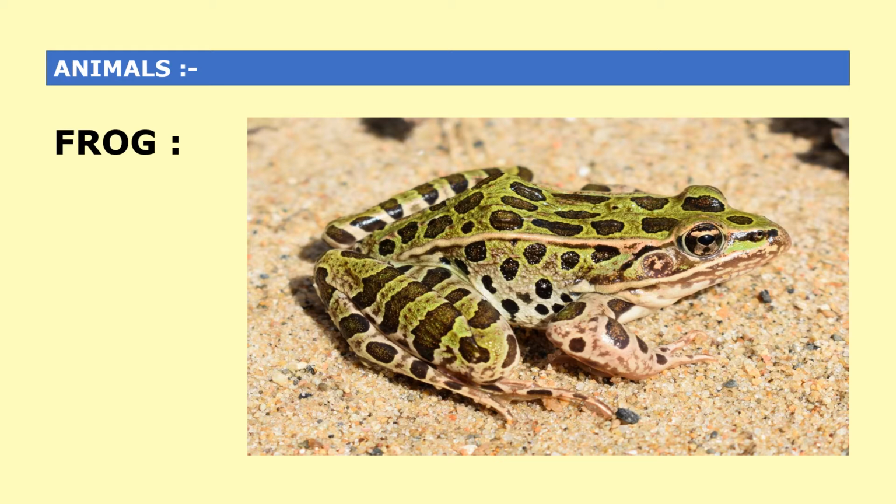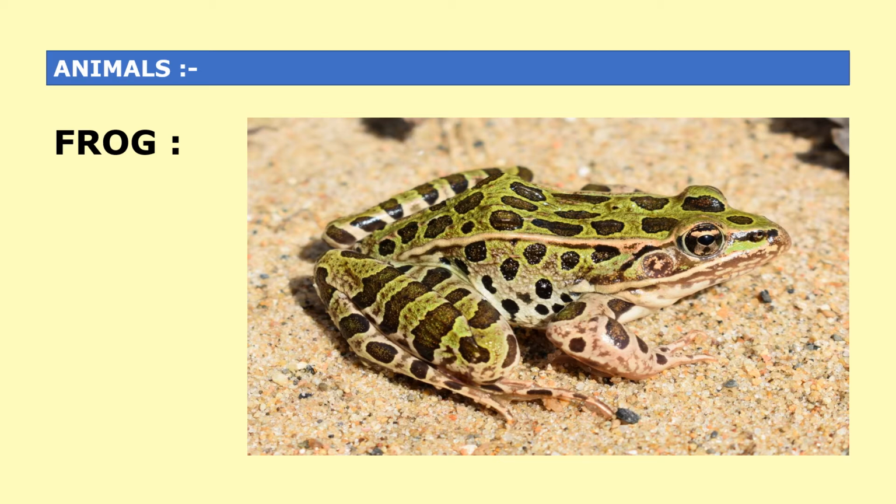First animal, that is your frog. It is a common animal which is known to human beings, and it has been used from a long time in physiology, pharmacology and toxicology. Frog is easily available in rainy season.